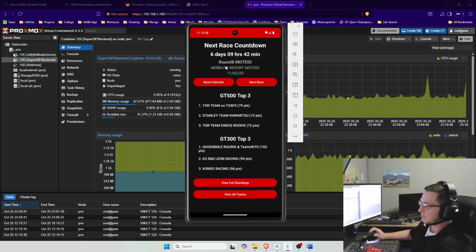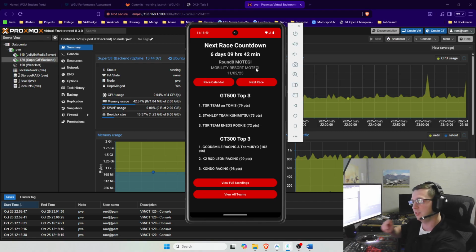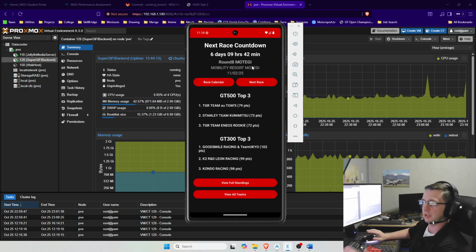Currently, it goes off of race day, so it doesn't include qualifiers, and it has the ability to set alerts for individual races based on when it hits midnight in Japan. So it'll localize that for you. Unfortunately, it doesn't start at race start time, just because that's not consistent.